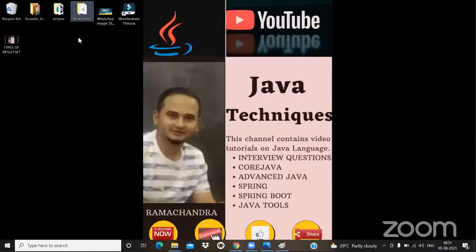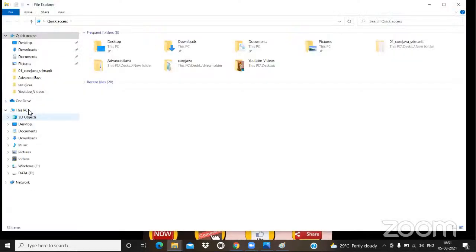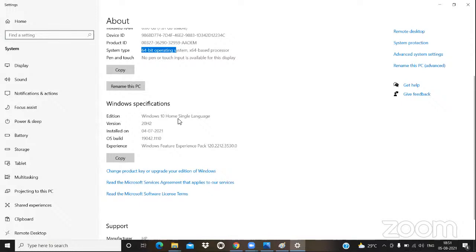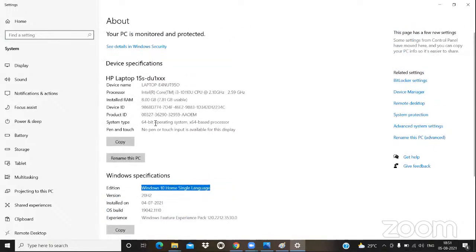Will you please observe what my operating system is? Right-clicking on my PC, go to properties. My operating system is Windows 10, 64-bit. Will you please observe: Windows 10, and the bit here is 64-bit.